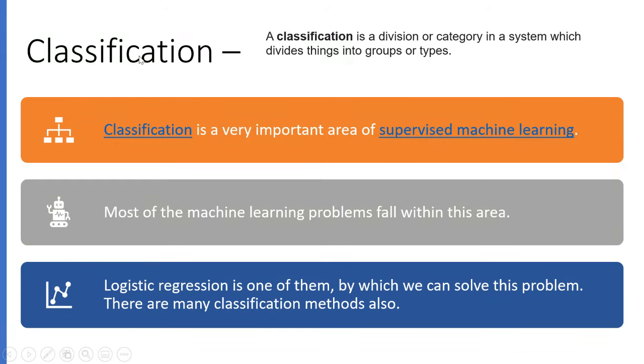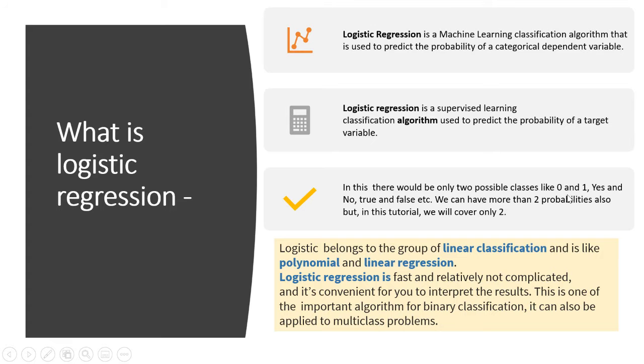Classification. This is a classification problem. A classification is a division or category in a system which divides things into groups or types. Logistic regression is also a kind of classification. Classification is a very important area of supervised learning. Most of the machine learning problems fall within this area. Logistic regression is one of them by which we can solve problems. There are many classification methods also, which we will discuss later in my other tutorial videos.